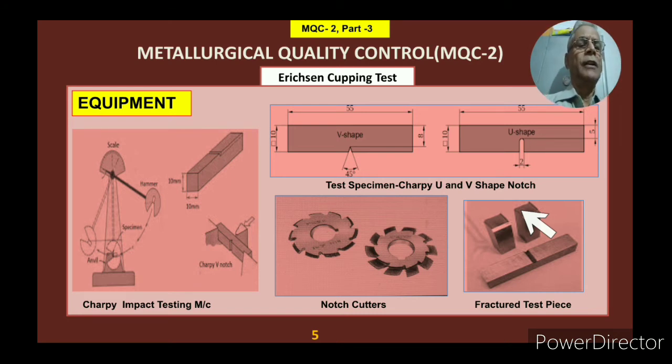In case of ductile, it will show a steel grey, smooth fracture, whereas in case of brittle, it will be a crystalline, bright, shining fracture. Okay, so this is one of the purposes of doing this: if you want to know whether the material is brittle or tough, you can do this test and determine whether the material was tough or brittle. So let's move further.